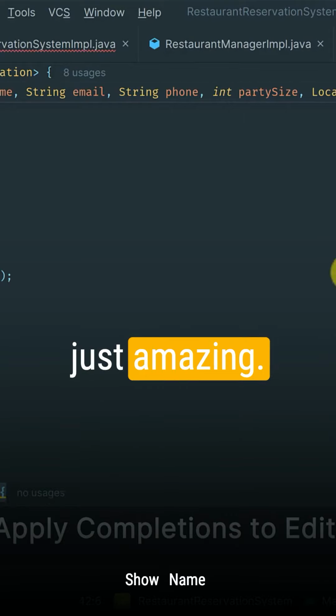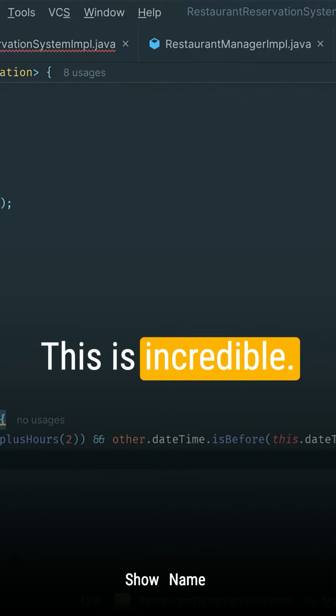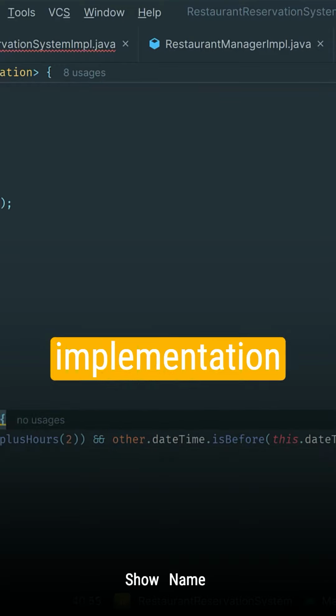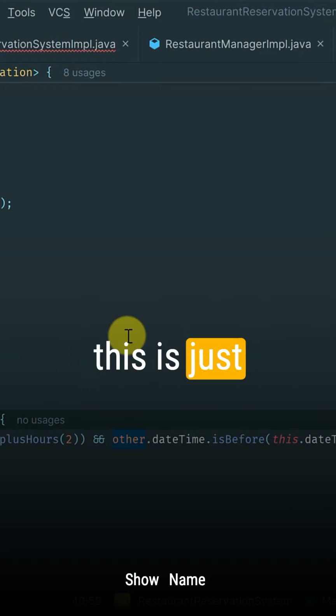Oh man, this is just amazing. This is incredible. So, intersects with other reservations. So this implementation is correct. I mean, Copilot, this is just amazing.